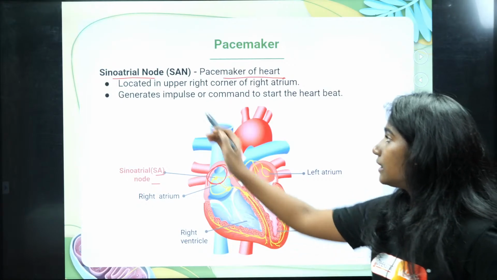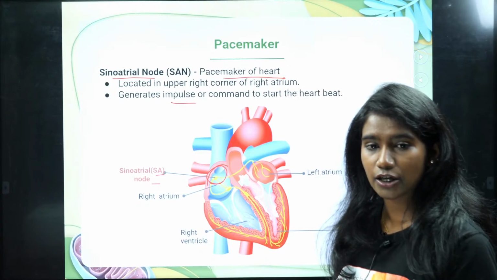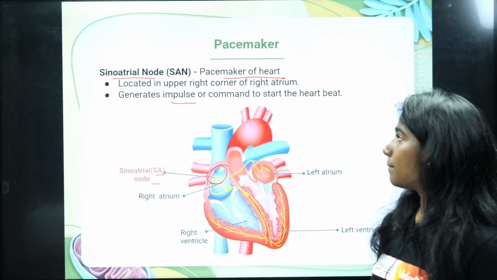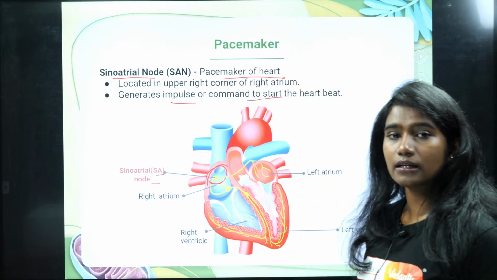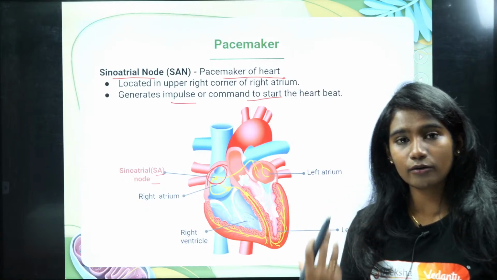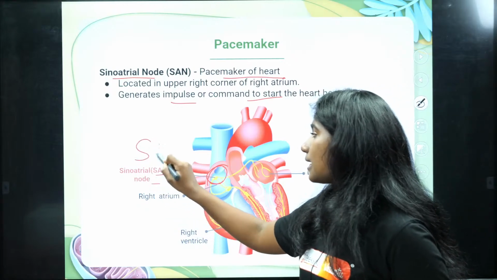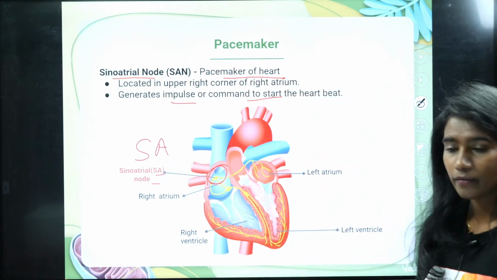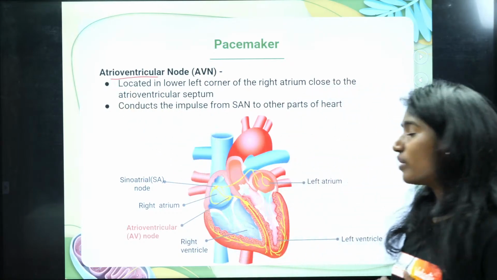Clear with that? How is it maintaining and causing the contraction and relaxation? It generates an impulse or command to start the heartbeat. So which is it that is generating the impulse for the heartbeat to happen? It is the sinoatrial node, or you can remember it as SA node. And then this is the atrioventricular node.